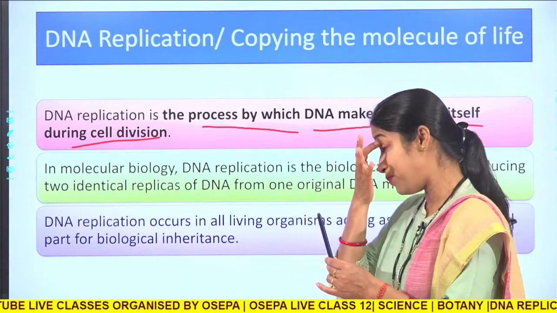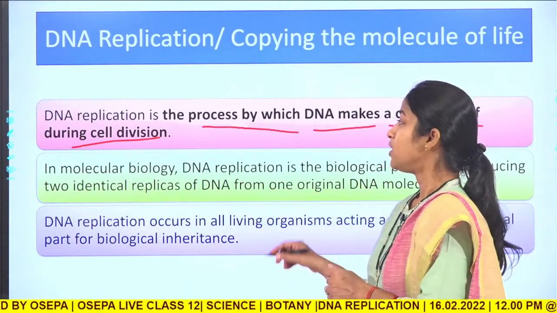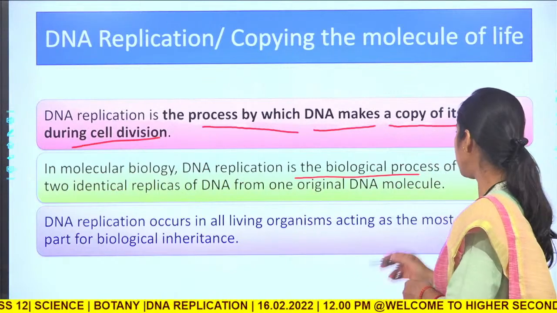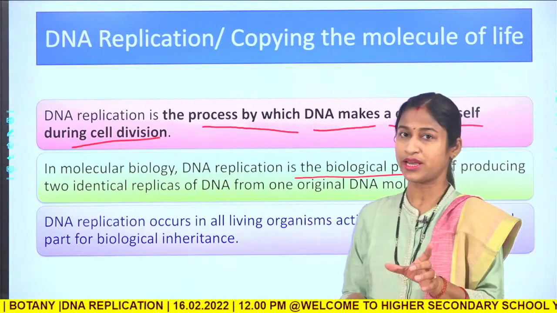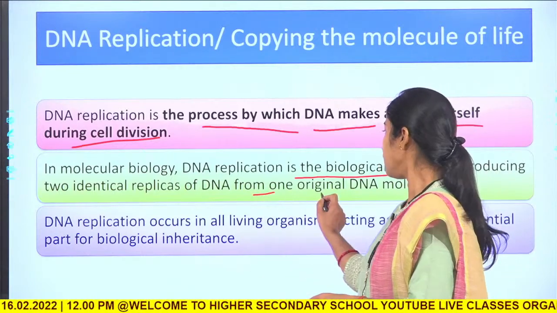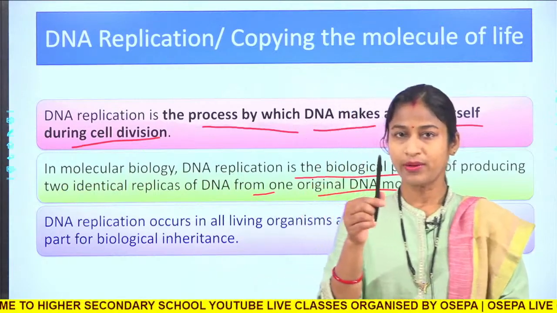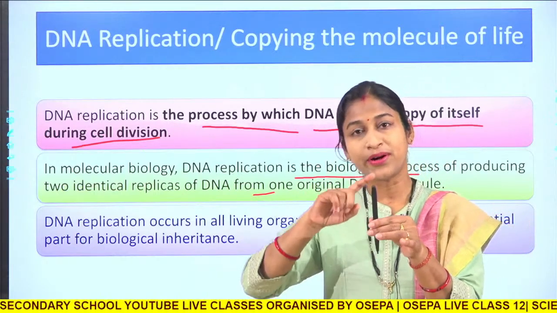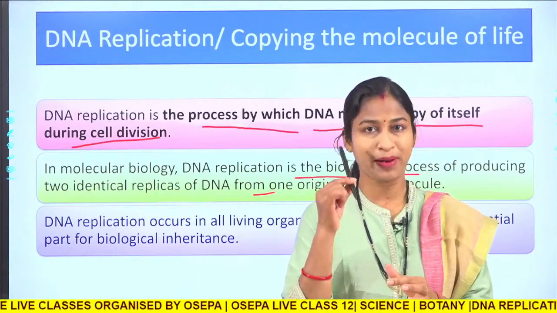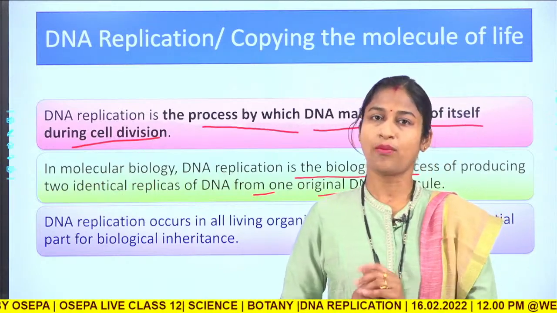How it happens, and the mechanism behind it, we will see today. In molecular biology, DNA replication is the biological process of producing two identical copies of DNA from one original DNA molecule, a replica of the original DNA.